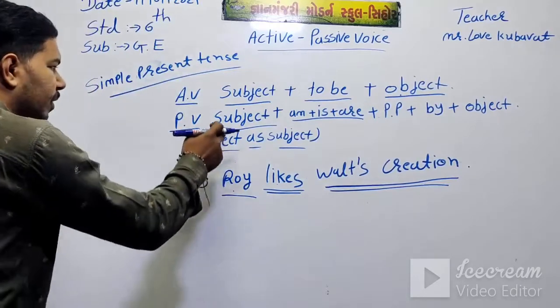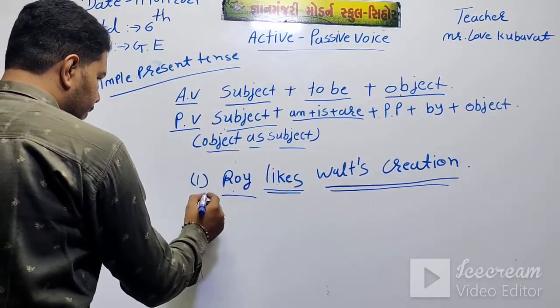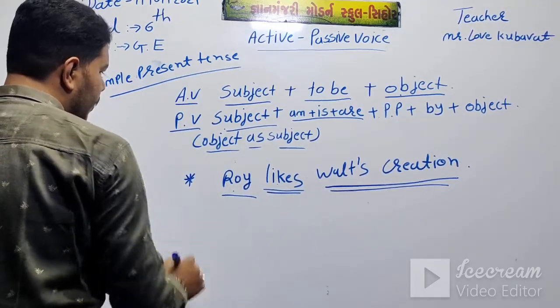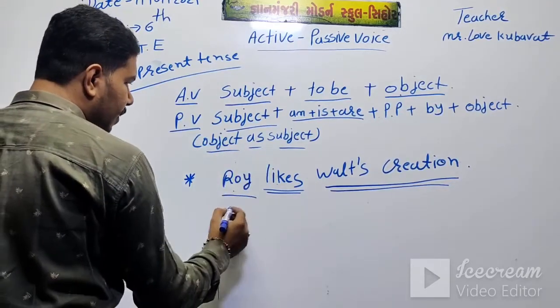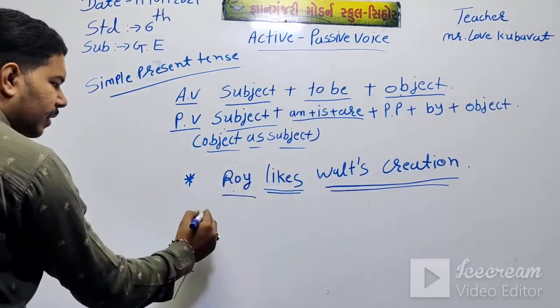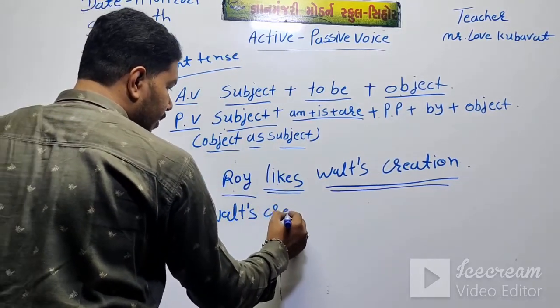Next, passive voice: object as a subject. Then what is the object? World creation.